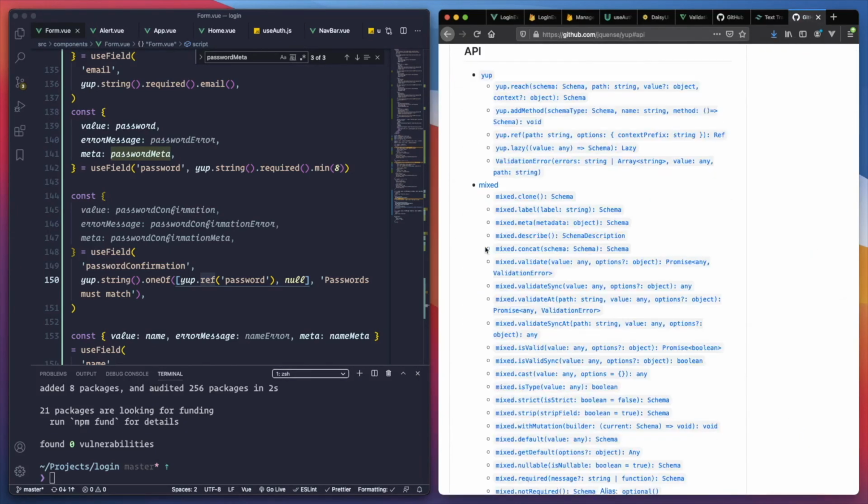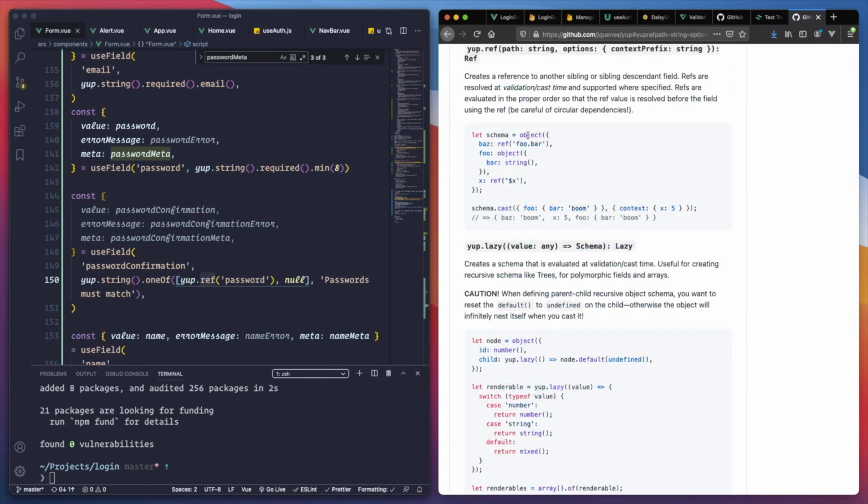Let's see the API. Referring to another sibling or sibling descendant fields. Validation cast time.